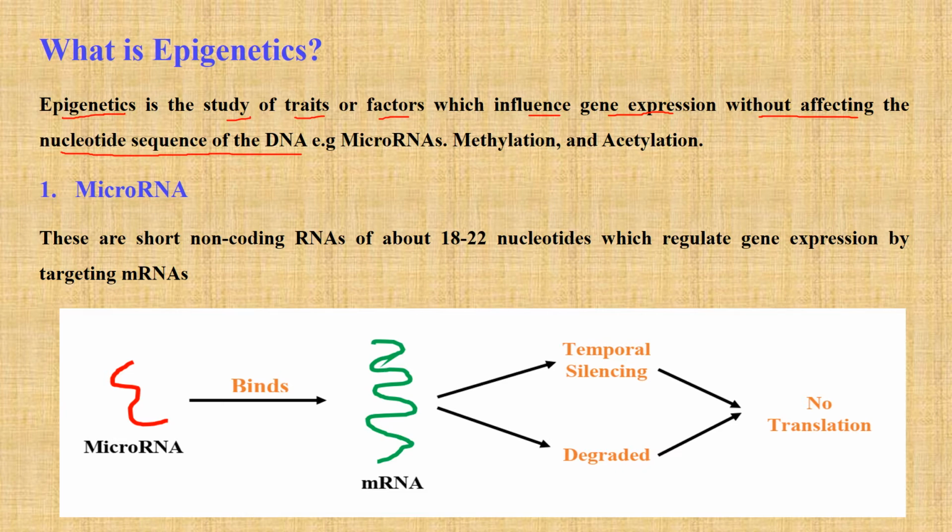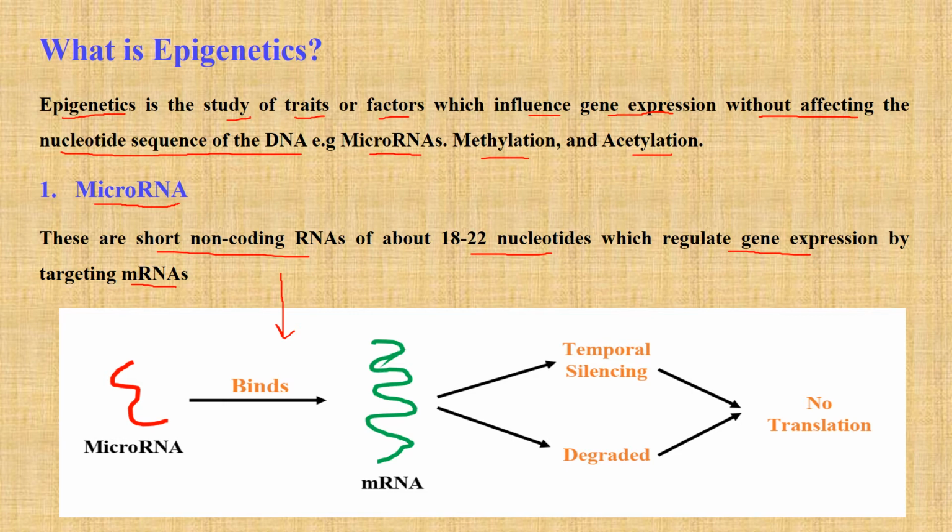As examples of epigenetic factors, we have microRNAs, we have methylation, and we have acetylation. So let's start with microRNAs. What are microRNAs? These are short non-coding RNAs of about 18 to 22 nucleotides which regulate gene expression by targeting messenger RNAs. So in order to understand this, let's look at the figure below.